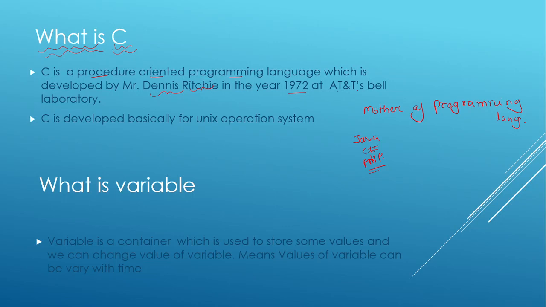That's why C is called mother of all the programming languages, and this is the reason why C is still popular today.